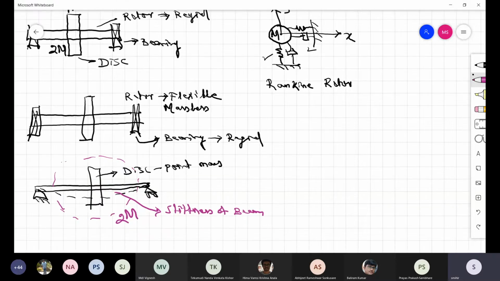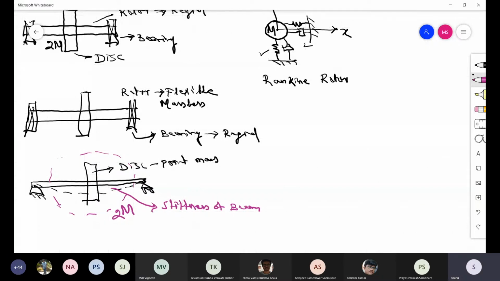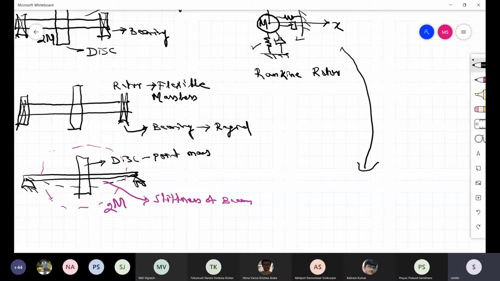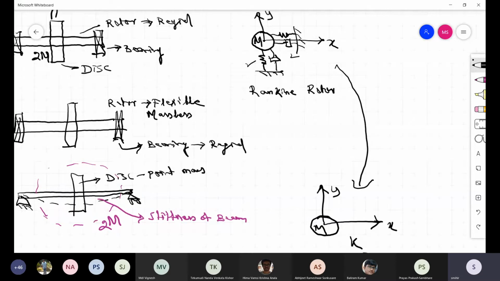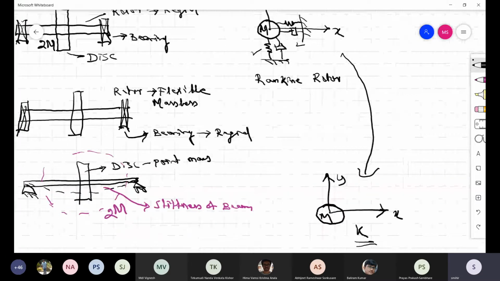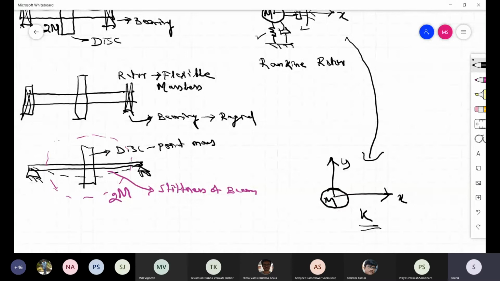Then this case is again similar to here. This is also a 2 degree of freedom system at the bearing location, or at this location, it doesn't matter now. You have mass 2m, and you know the stiffness of the system. So again, this is the same 2 degree of freedom system, but the stiffness is not from the bearing, it is from the shaft. So this is called the Jeffcott rotor.